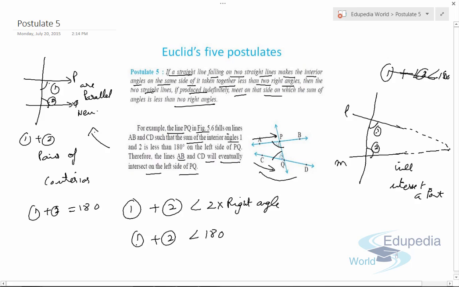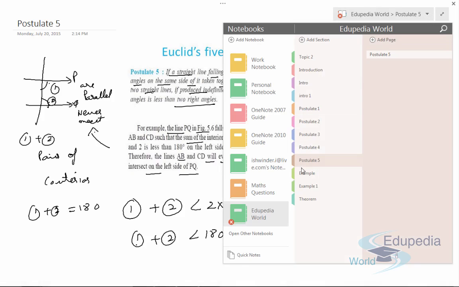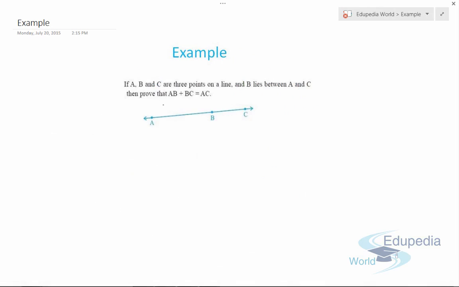This postulate is trying to explain that if angle 1 plus angle 2 is less than 180, the lines will eventually meet. But if angle 1 plus angle 2 is exactly equal to 180, then the lines are parallel and they will never meet each other at any point, even if we extend them. Now this is actually the fifth postulate. Now we'll try to explain each and every thing through examples, and these types of questions are generally seen in examinations, so watch the questions carefully.